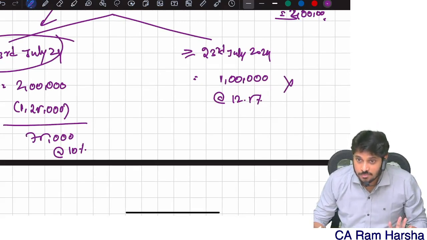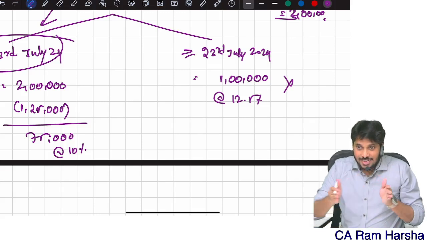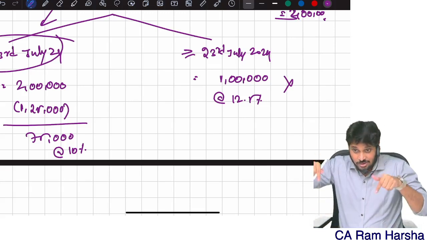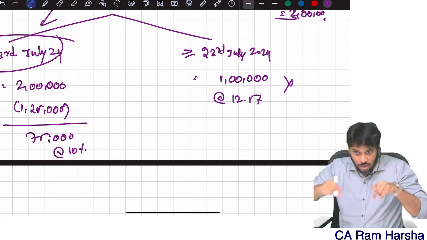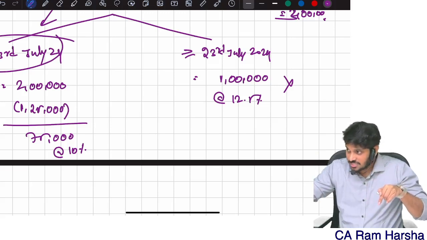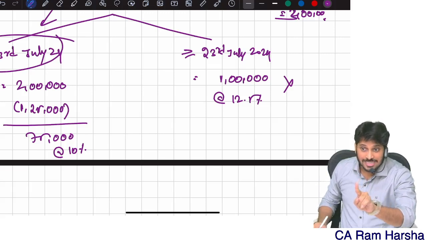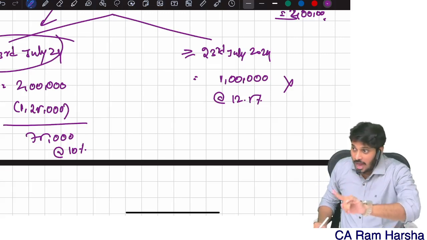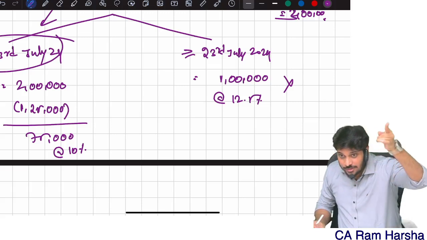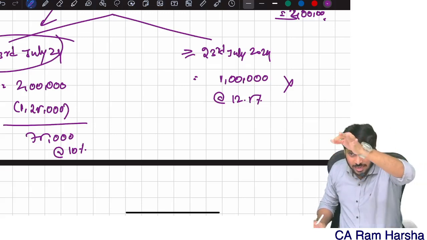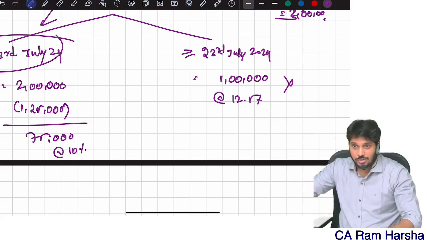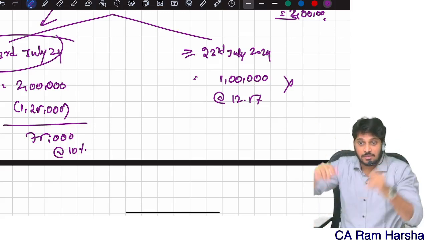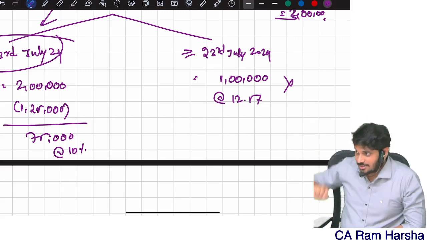From financial year 24-25 onwards, on the entire long-term capital gain on listed equity shares, 1,25,000 is exempted. Up to financial year 23-24, on the entire capital gain, 1 lakh is exempted.